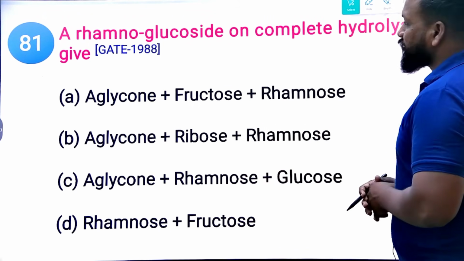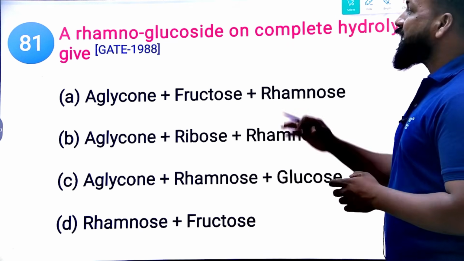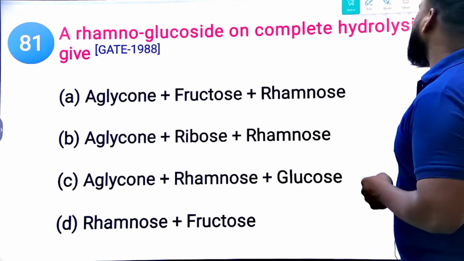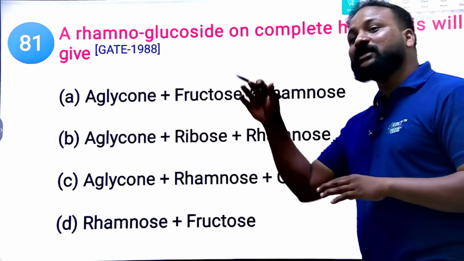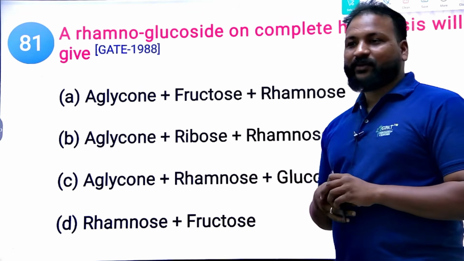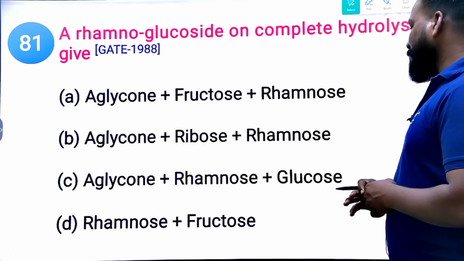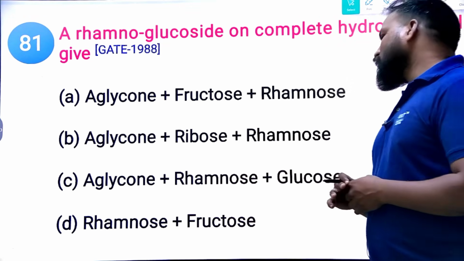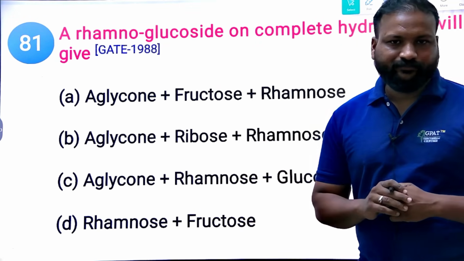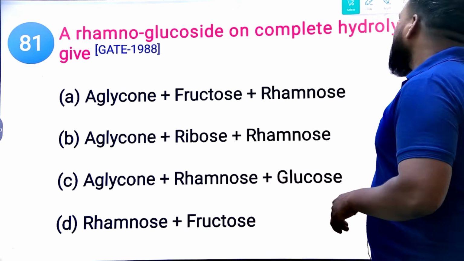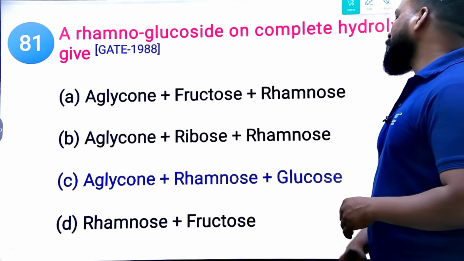Next, last question, I think. A rhamnose glucoside on complete hydrolysis gives which of the following? 1988 question, the last and first question of the GPAT or GATE examination. Options: aglycone and fructose and rhamnose; aglycone, ribose and rhamnose; aglycone, rhamnose and glucose; rhamnose and fructose. The right answer is aglycone, rhamnose and glucose.